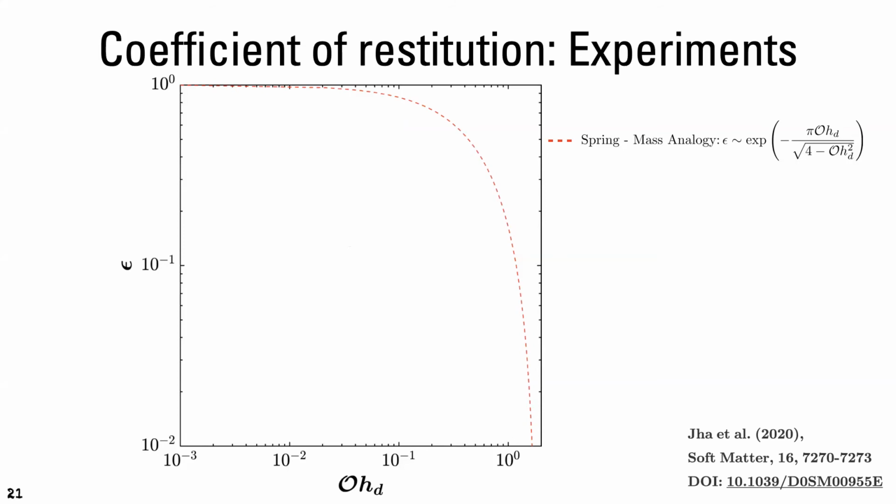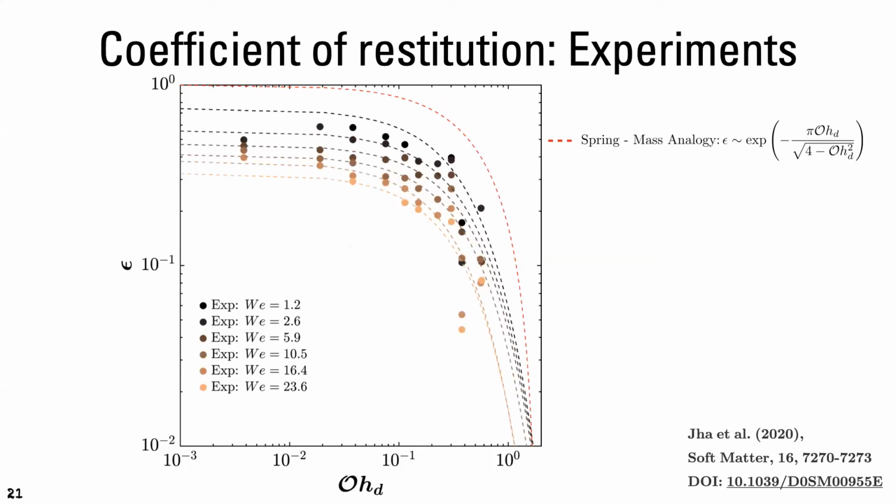Another interesting feature is the coefficient of restitution. We can define this as a ratio of the center of mass velocity of the drop immediately after the contact ends to its velocity immediately before impact. And the spring mass analogy gives a very nice prediction for this coefficient of restitution as well. And if we plot the experimental results, we see that this model explains those results quite nicely